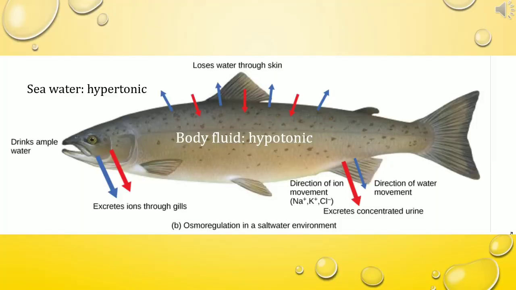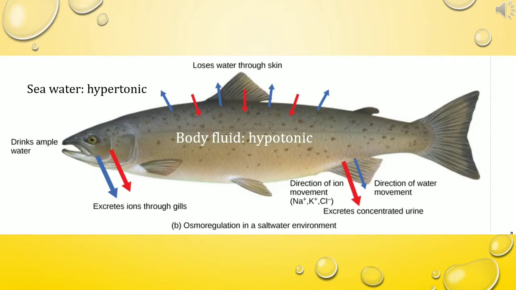Now let us see how the osmoregulation is maintained by a marine fish. In the case of marine animals, the body fluid is hypotonic and the sea water is hypertonic. So, exosmosis takes place in the marine animals. That means the water molecules move out of the body. As a result, the marine animals are dehydrated. Dehydrated means water loss.